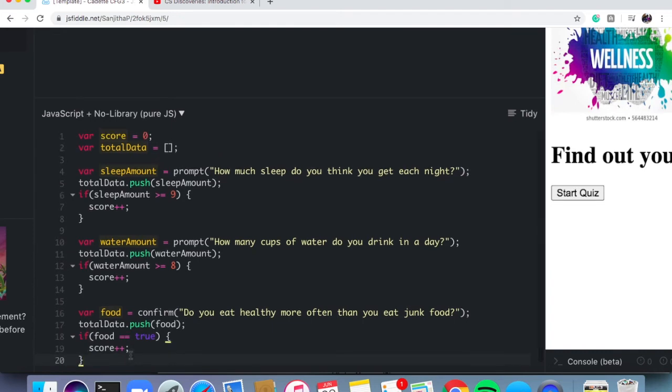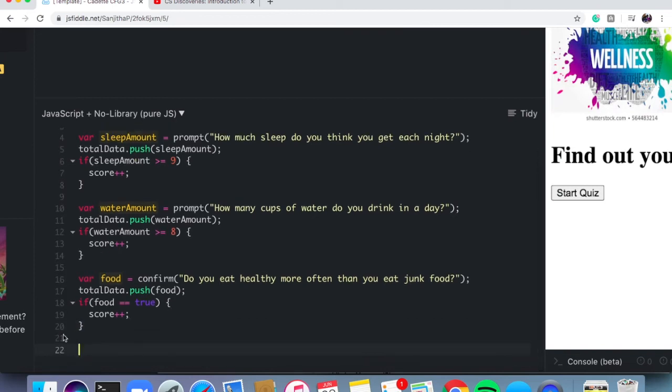Now, you have all your questions asked, you have all of it being stored in your array, and you have some sort of final score. Remember, the score only goes up if the user typed in what we considered was a reasonable number, or I would even say the correct answer, right? Let's give them their final score. Let them know what it is.